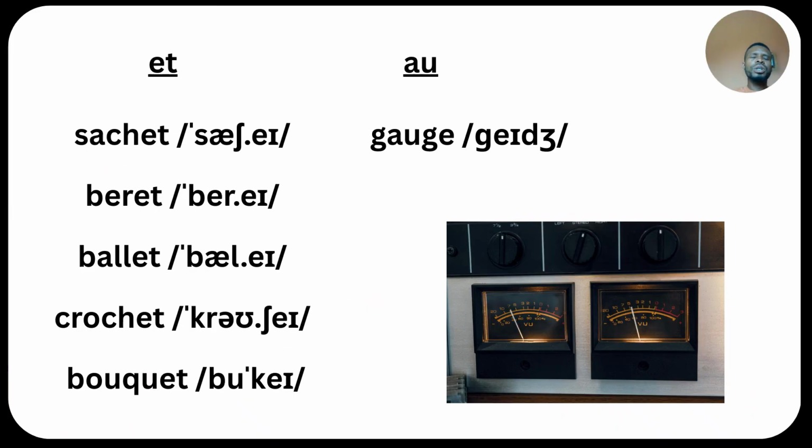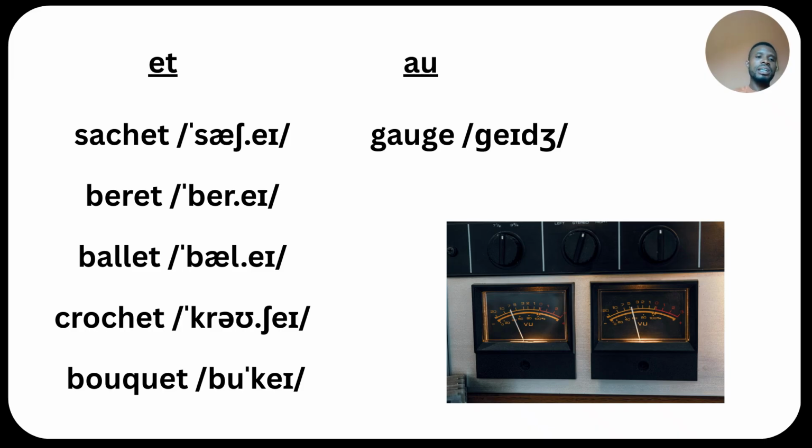So let's see other examples. We have it in these words as well. We have it in words with ET. And please understand that ET at the end of a word, if it sounds /eɪ/, that word is of French origin. French words with ET at the end sound /eɪ/. Although in French, the sound is not really /eɪ/ like the English diphthong, but something close to it. So we call it /eɪ/ in English.